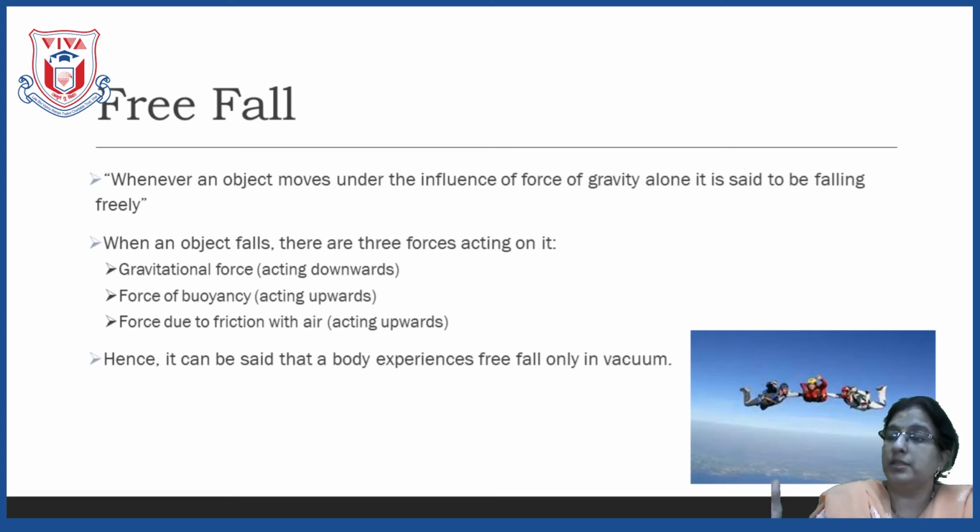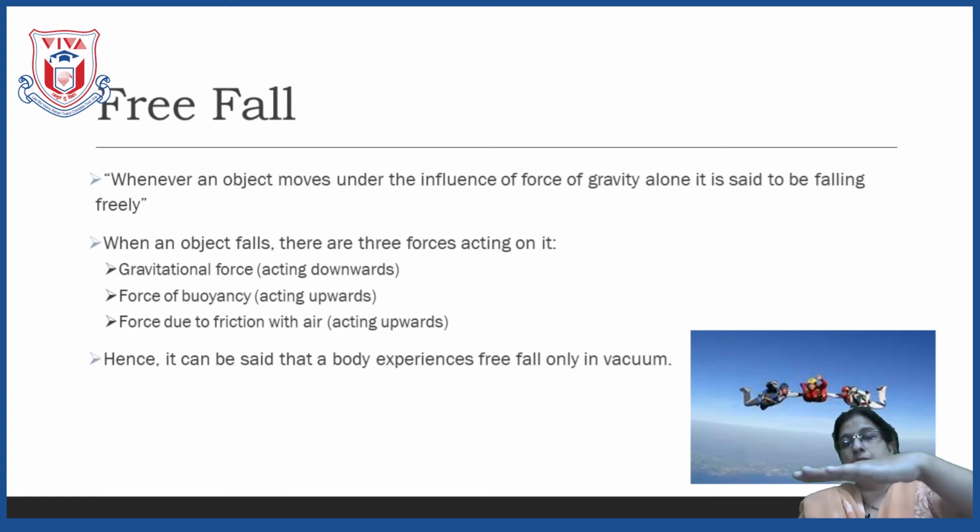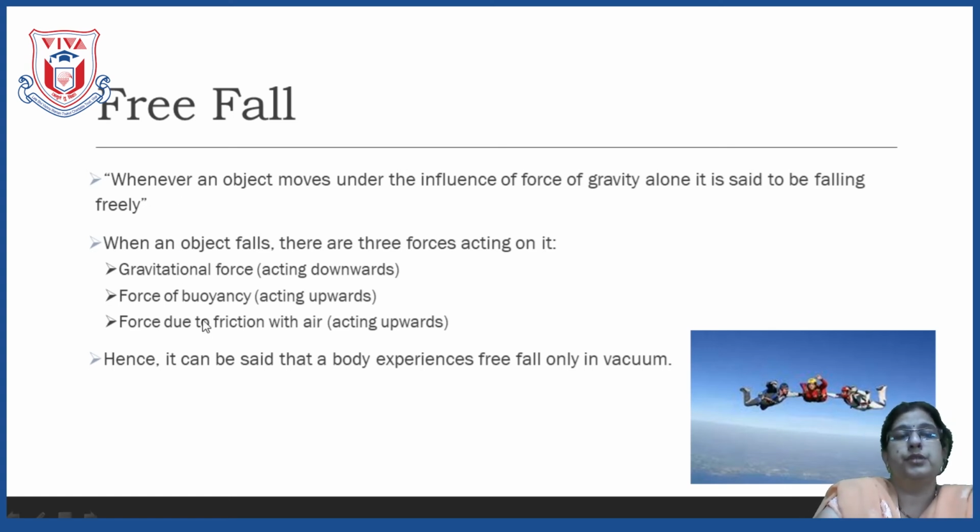The first force was the force of friction caused by air on the fruit, and the second was this: as the fruit is coming down, it experiences an upward force, and that is called the force of buoyancy, which is acting in the upward direction. The fruit is coming downward, and this buoyancy, the upthrust, is acting upward. So, if on the earth, when air is present, so many forces are acting on the object, then what does free fall mean?